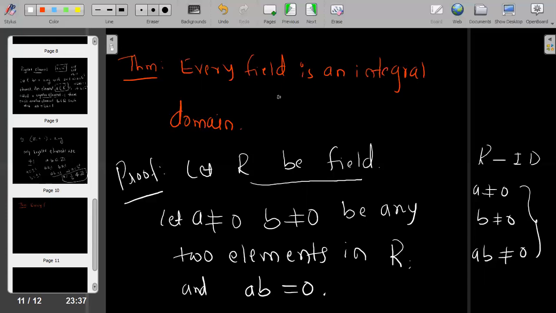So this is my assumption here. R is a field, and consider any two non-zero elements, say A and B, and their product is 0. We are proving this result by the contradiction method, because we know that in a field R, A and B are non-zero elements, but their product is 0.